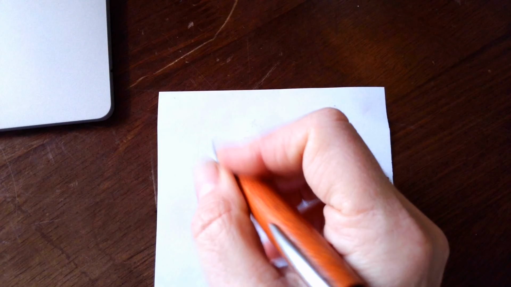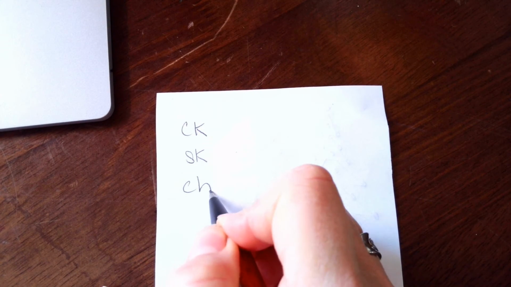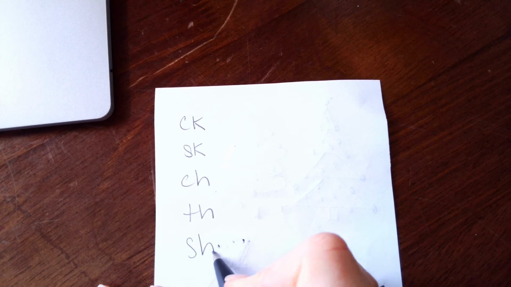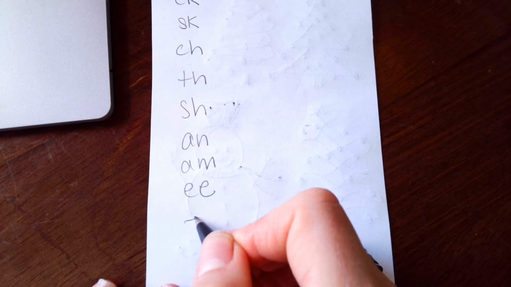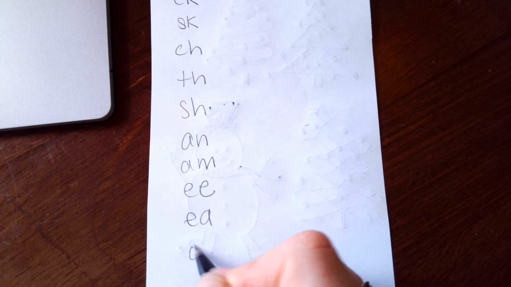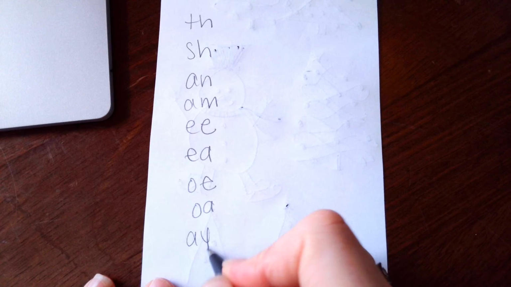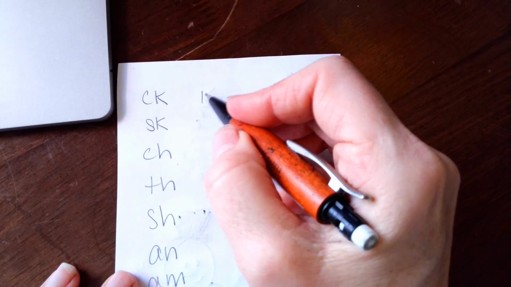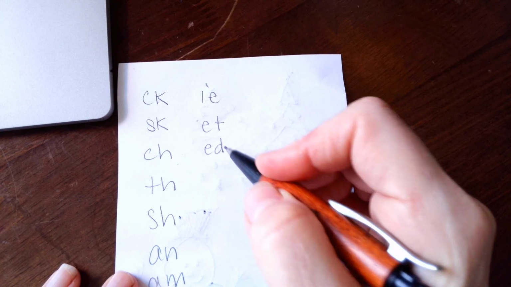So we have CK makes K, SK, sk, CH, ch, TH, SH, sh, AN, an, AM, am, EE, E, EA, E, OE, O, OA, O, AY, A, AI, A, IE, I, ET, et, ED, ed.